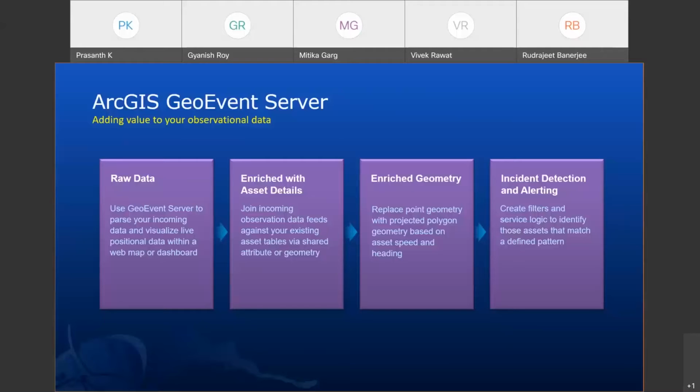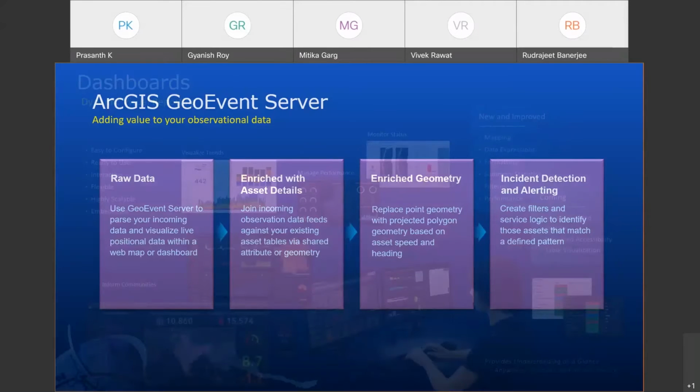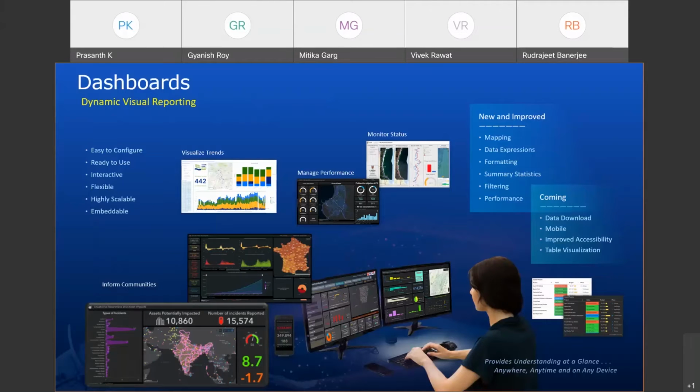So in this specific demonstration, I will be showcasing how GeoEvent Server is being utilized to subscribe to a specific live event and how you can perform situational awareness on top of this. And by integrating these data sources, we would need various application components to be integrated to have a situational awareness solution. So many such applications are tailored in this specific demo, which I will be showcasing today.